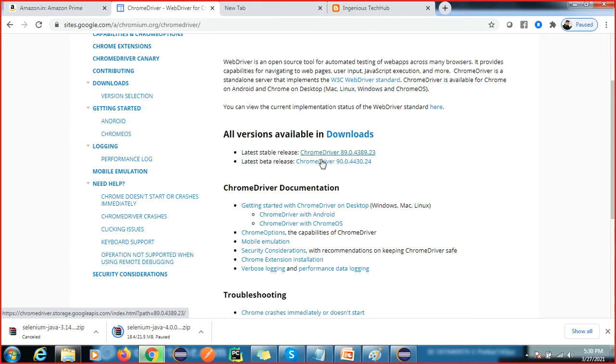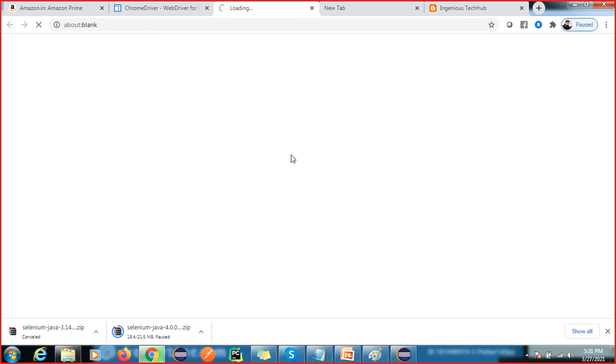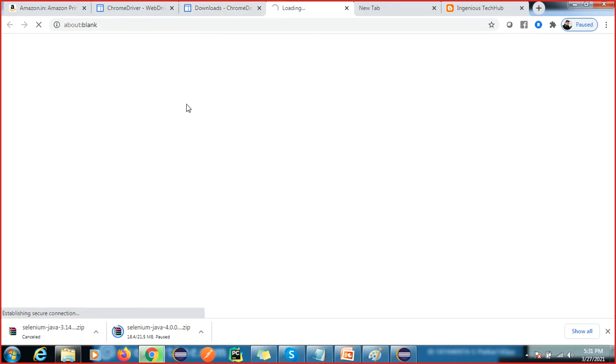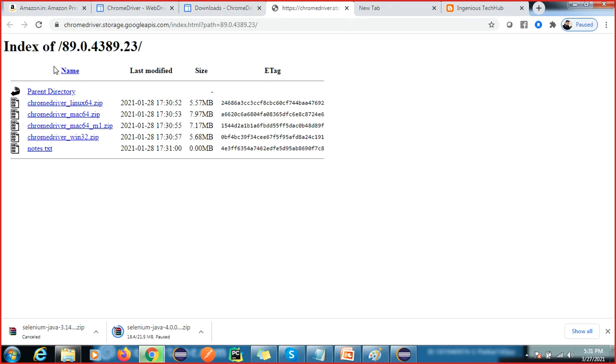Okay, if you go to the downloads, you will see what is actually available. We have multiple exe files. Don't go for 91, just go for any 91 and this. When you click here, it will open a new window. You can see we have the Chrome driver. Here you will get only 32-bit, and it will work for Windows 32 or 64 as well. So we will download this.